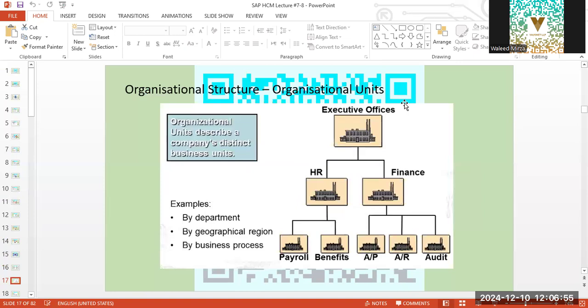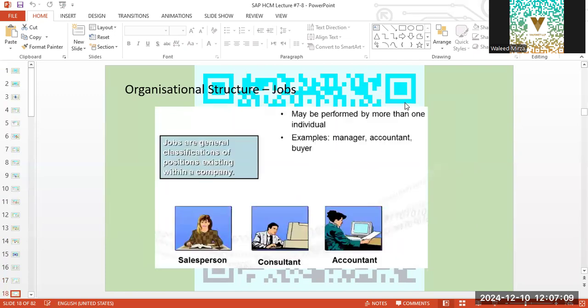Speaking of organizational units, the departments in an enterprise will have sub-departments as well. These can be distributed as per the geographical regions and the processes. Jobs basically are JDs, job descriptions for the positions that are held by personnel.